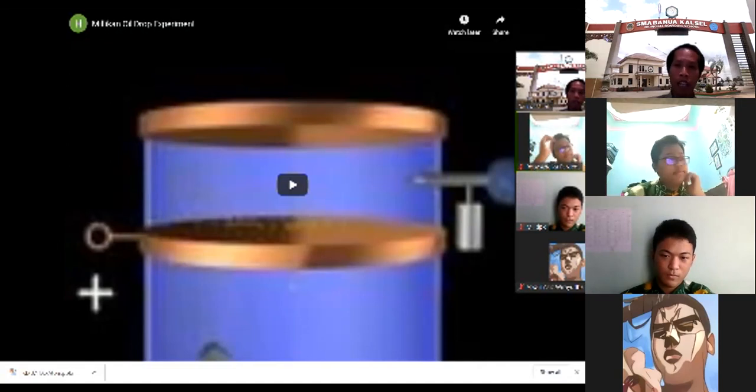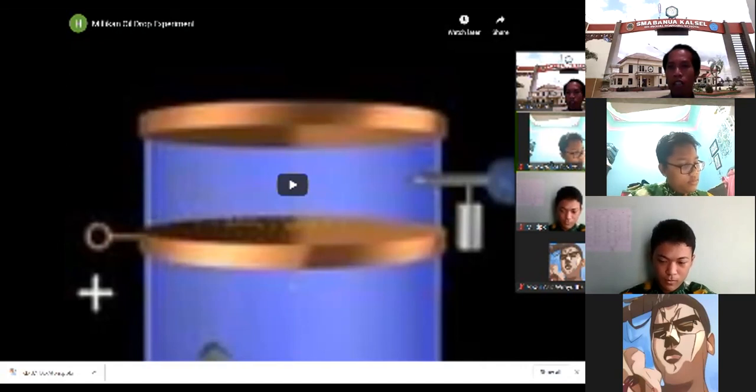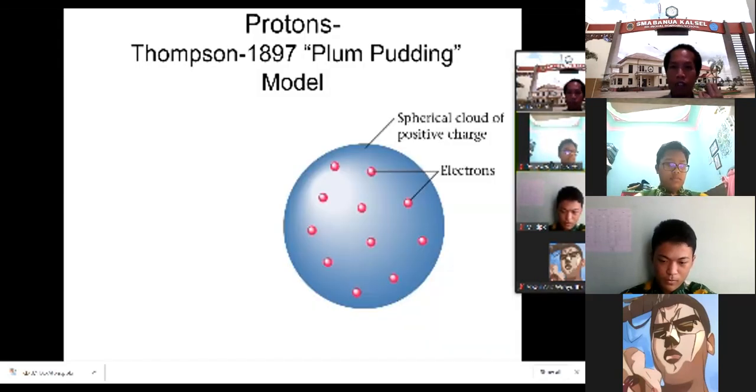And after that, he also could find the mass of the electron. Okay, so in the discovery of the electron, two people are important. J.J. Thomson is the one who found the electron, and Millikan is the one who found the mass and the charge of the electron.